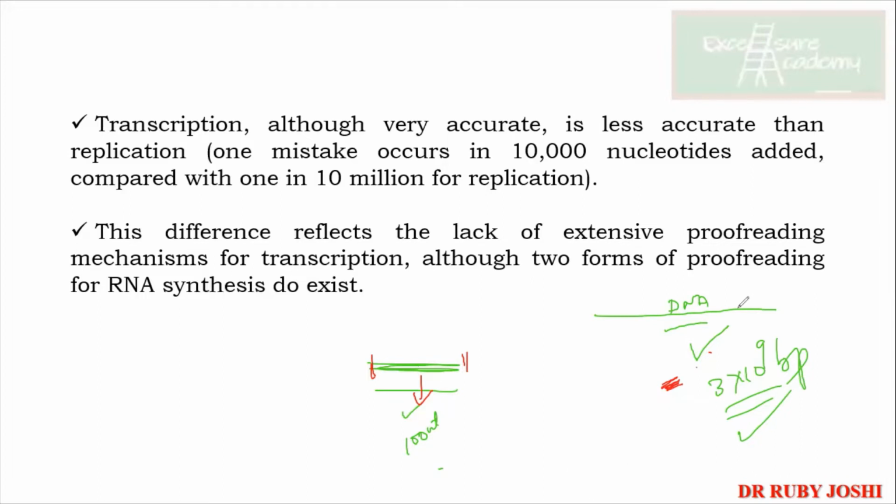Because this is the base. This will divide going ahead, so it is going to be in the genome. If there is a mistake in the DNA, obviously the newly divided cells are also going to have the same problem. Whereas in this case, this particular gene is not able to function. It's okay. It is just hampering one function. The cell will have another way to cope with that. Either it will discard the entire RNA and go for retranscription, or maybe it will go for another mechanism by which it can have more synthesis of the RNA.